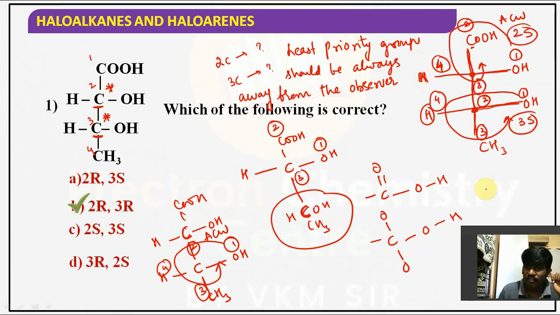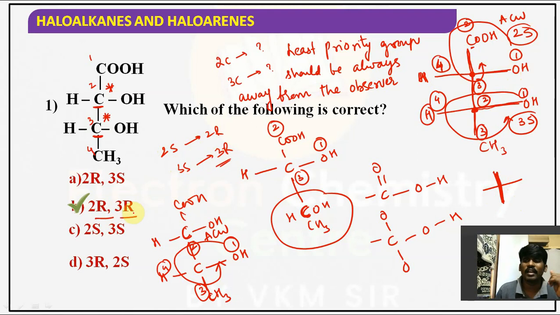H. In a Fischer projection, the group which has the least priority should always be on the vertical line. The vertical line indicates the groups which are away from the observer, but here it is present on the horizontal line, right? In such cases, S configuration changes: 2S becomes 2R, 3S becomes 3R. So which is the correct answer? 2R and 3R. Understood the point, guys?